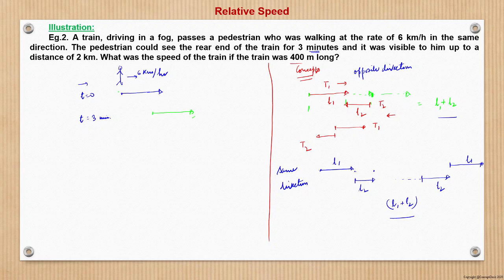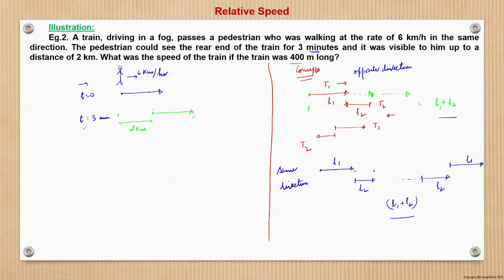So the rear end with respect to the man is at a distance given as 2 kilometers. The pedestrian could see the rear end of the train for 3 minutes and it was visible to him up to a distance of 2 kilometers. That is, after 3 minutes, with respect to the man, the train's rear end is 2 kilometers away, right?